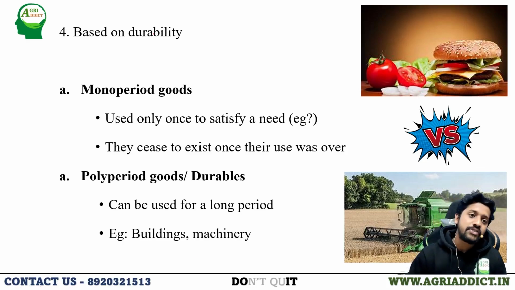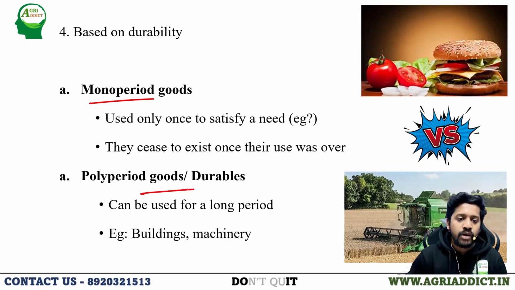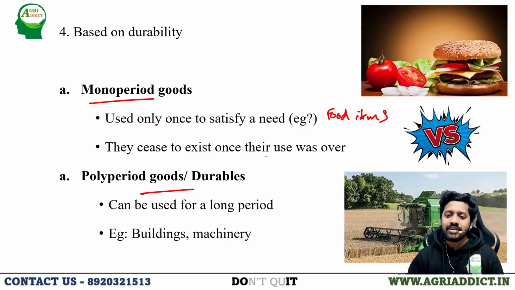Coming to the fourth classification of goods, that is based on durability. This is a simple classification. According to durability, goods are classified into monoperiod goods and polyperiod goods or durables. Monoperiod goods can be used only once to satisfy a need. For example, food items. Once it is consumed, it cannot be used again, right? So it is used only once to satisfy a need, and they cease to exist once their use is over. For example, food items.